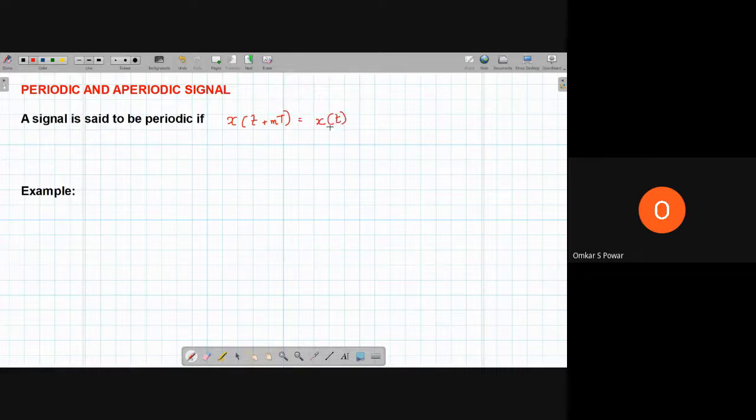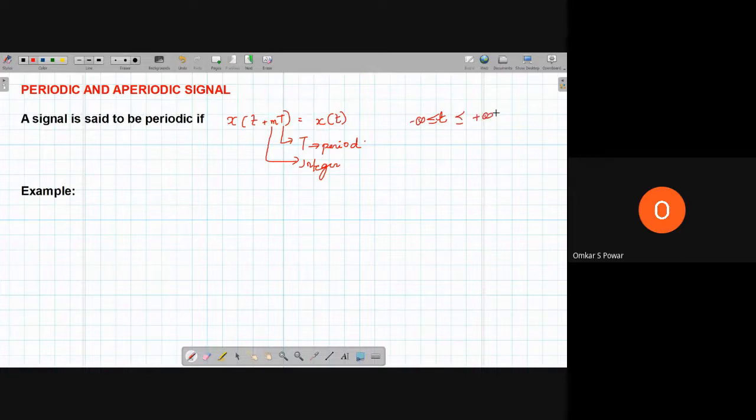Here, T is the period, and m is an integer. Then t ranges from minus infinity to infinity.